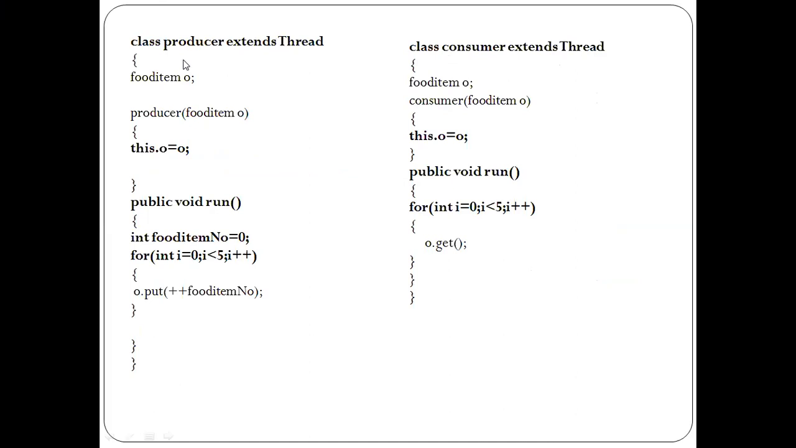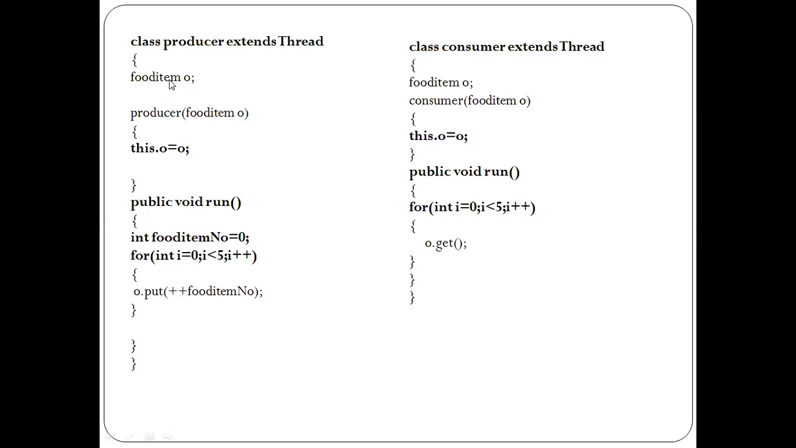So in class Producer, I'm having one constructor Producer and one method run. So when you create a Producer class thread and start it, it will call the run method. Similarly, in the Consumer class, I'm having a constructor Consumer and a method run. Apart from this, we have one variable O of type FoodItem present in Producer as well as in Consumer class.